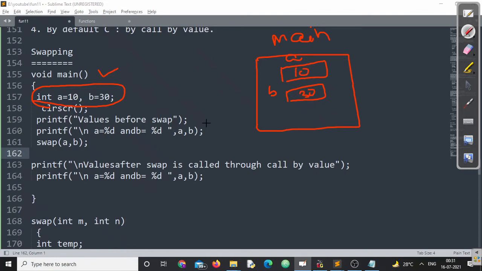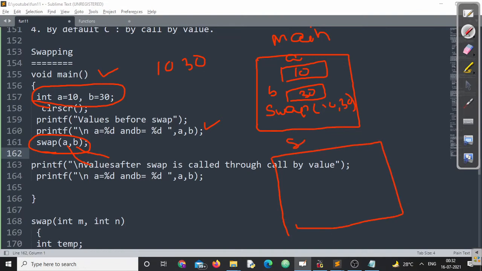Now then I have tried to display that 10 and 20, so happily 10 and 30 has been displayed. Now I have called swap(a, b). Definitely what is going to happen there? Swap followed by 10 and 30, a and b. So what is there? The value of a is transferred, the value of b is transferred. Now the question is, to where is it transferred? To the function called swap. Now for swap, a memory location is created. Remember this point. For swap, the memory location is created, right?